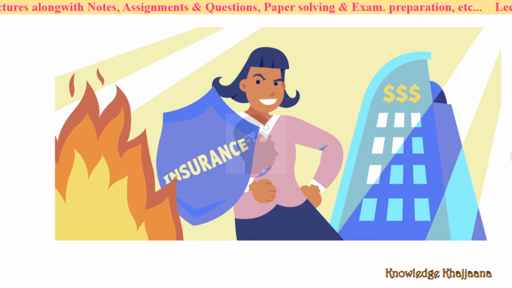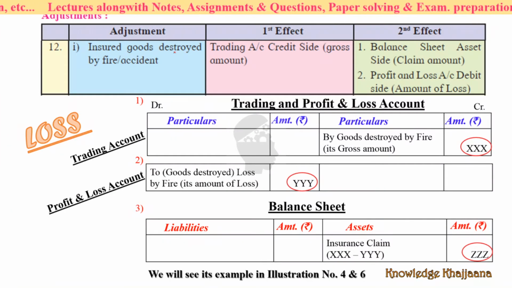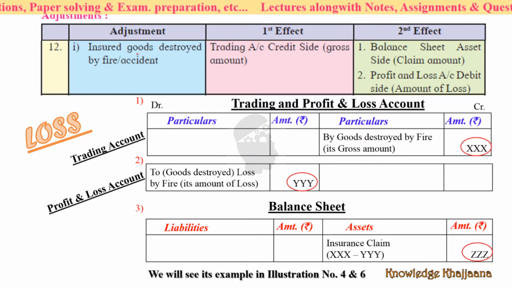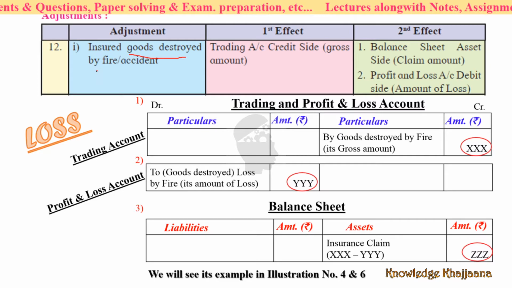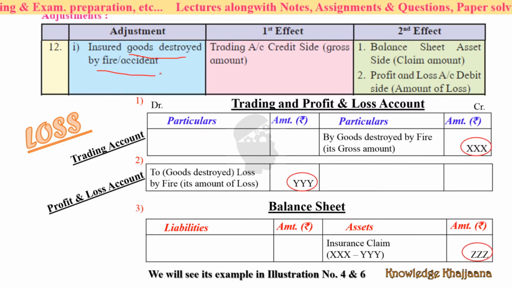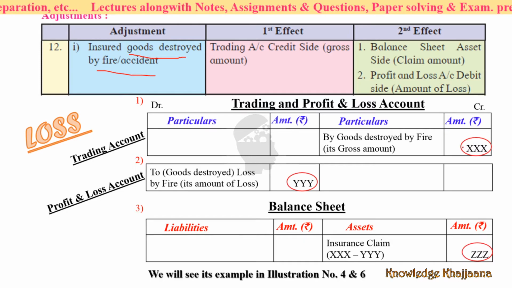Now let's see. Our 12th adjustment is regarding insured goods destroyed by fire or accident. Which goods have been insured? Which have been destroyed by fire or accident. If the goods are insured, listen properly, then we have to make 3 entries.